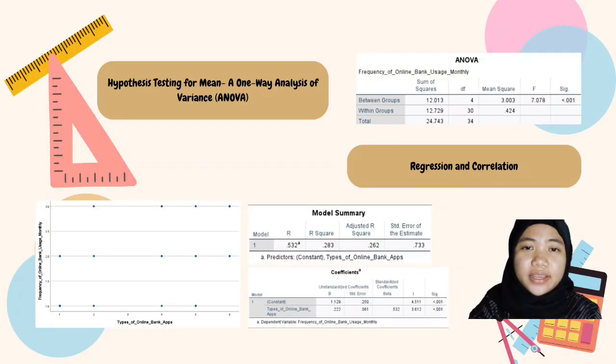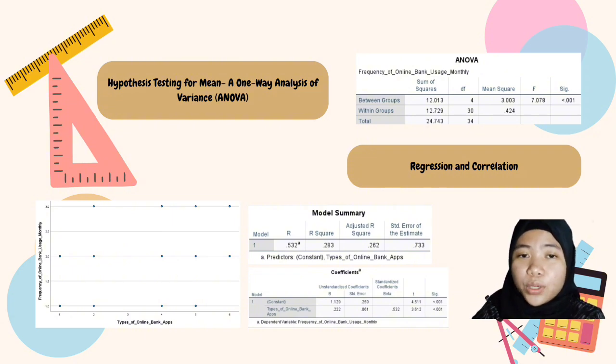Hypothesis testing for mean, ANOVA. We have two hypothesis statements. The null hypothesis is mu1 equal to mu2 equal to mu3, and our alternative hypothesis is not all three means are equal. We select the distribution for testing more than two means, with k equal to 3. Use the formula for the ANOVA F distribution. We have a significance level alpha equal to 0.05.